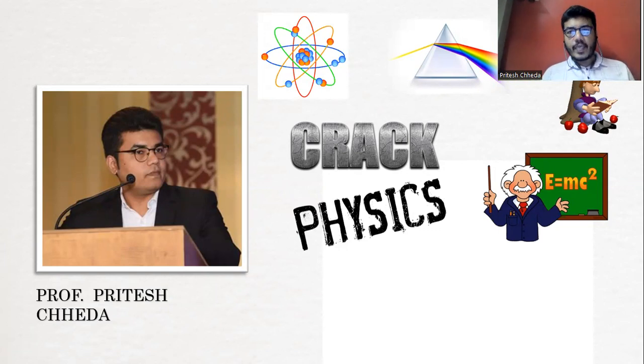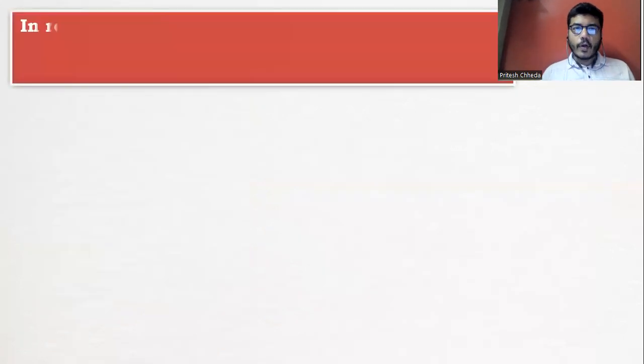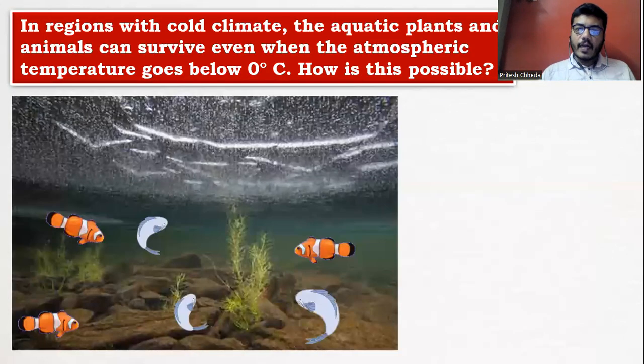Trust me, this anomalous behavior of water is a boon. It is a blessing for aquatic plants and aquatic animals in cold regions. So what is the exact boon? What is the exact blessing? Let us understand this. To understand this, I consider a cold region where I have a lake.